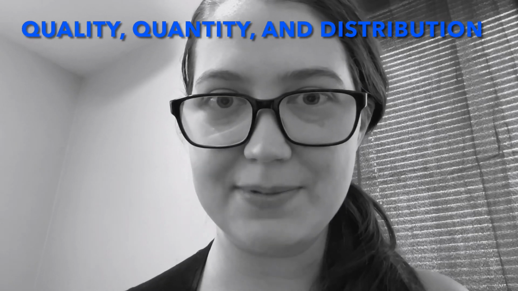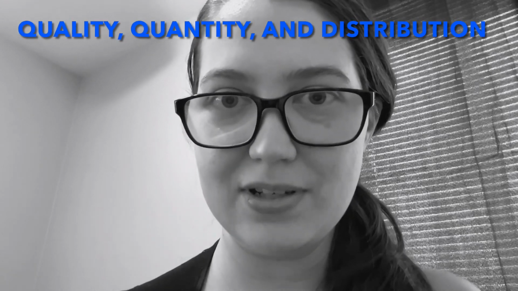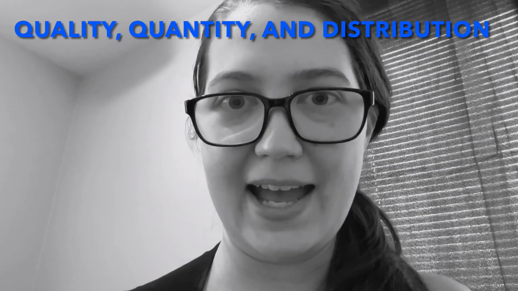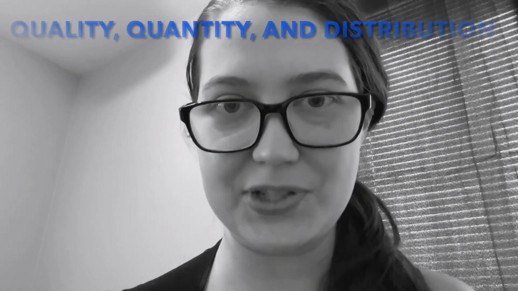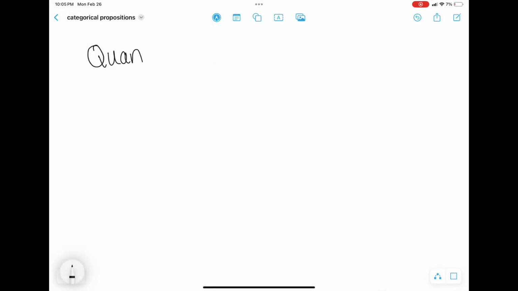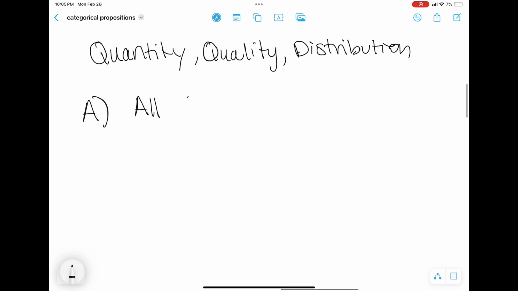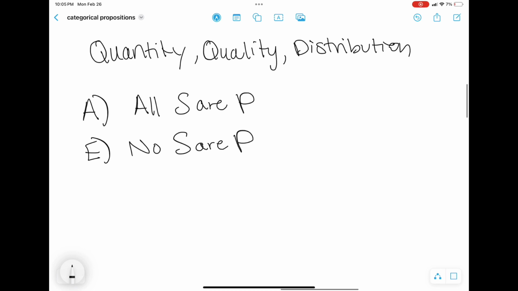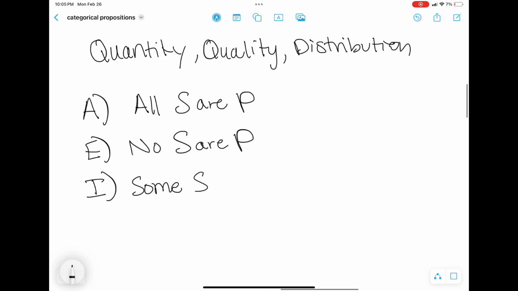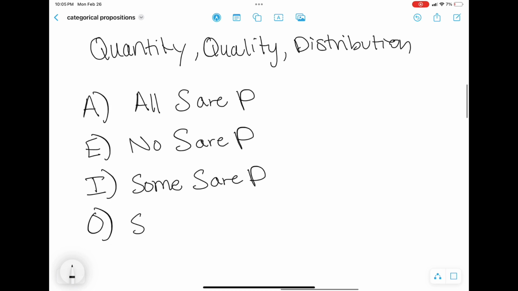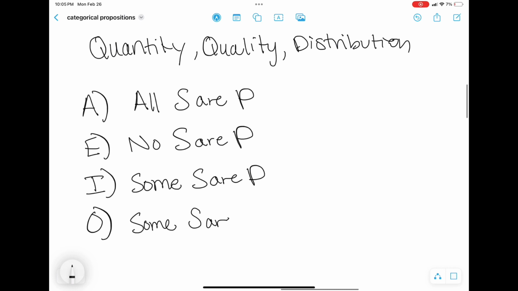Let's go over the concepts of quality, quantity, and distribution and look at a couple examples of how you might see these concepts show up on a test. Let's look a little bit more closely at the concepts of quantity, quality, and distribution. Quantity is a measure of the amount. Quality is the measure of the nature of the sentence. And distribution is a measure of what is being said about members of the class.